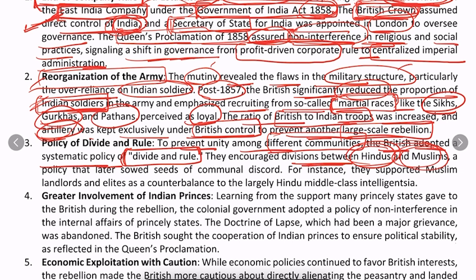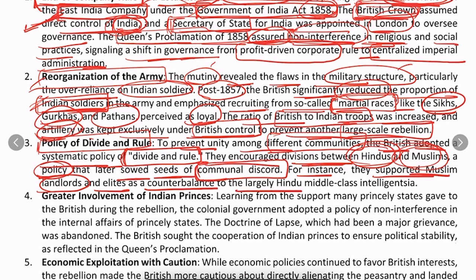But this particular policy of divide and rule actually sowed the seeds of the communal discord which we still witness in India and also in South Asia. For instance, they supported Muslim landlords and elites as a counterbalance to the largely Hindu middle-class intelligentsia.